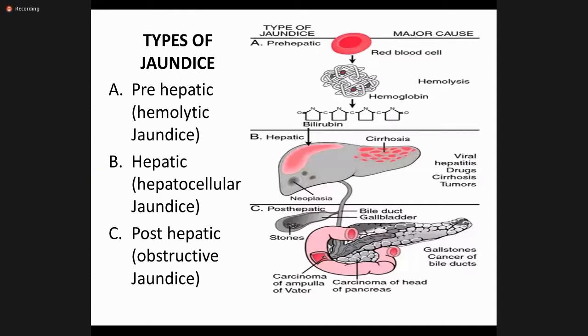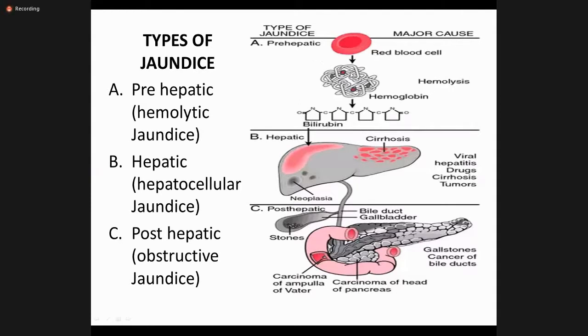One is pre-hepatic jaundice. The basic physiology of bilirubin is that the red blood cells break down and hemoglobin is released. Usually the breakdown of the RBCs takes place in the spleen, and when the RBCs break down in the spleen, the hemoglobin is released, and this hemoglobin is converted into biliverdin, and then into bilirubin. So this is the prehepatic phase.